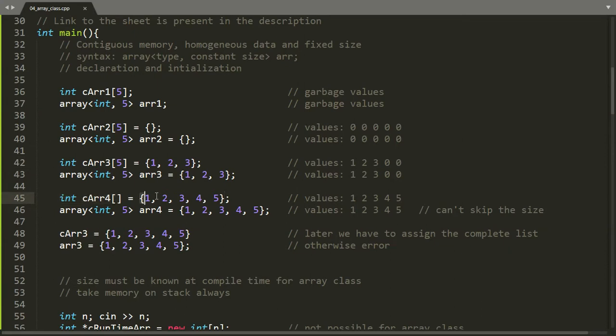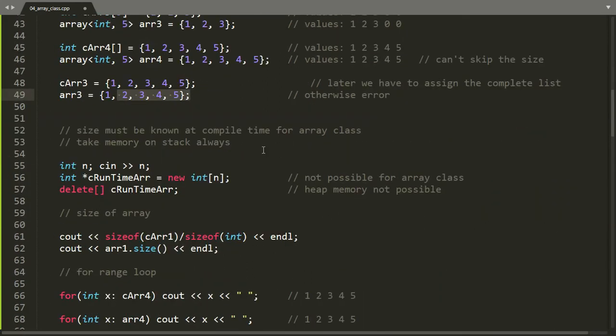Next, we can skip the size of an array while declaration. When we are assigning a list of values to the array, it will automatically create an array of size 5. But in the array class, we always have to mention the size. We cannot skip the size 5 here, otherwise it will produce errors. Next, later if we want to assign or update values in the arrays using a list, we have to mention all the values. Like here the size of the array is 5, therefore we have to mention all 5 values in the list. If we provide fewer values than 5 like here or here, it will produce errors.